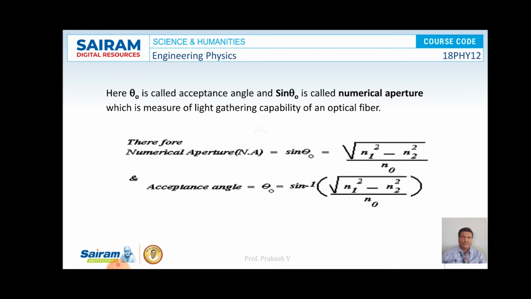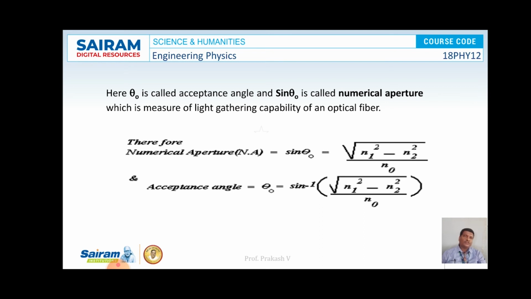Here theta naught is called the acceptance angle and sin theta naught is called the numerical aperture of an optical fiber, which is a measure of the light gathering capability of an optical fiber. Therefore, numerical aperture is denoted by the symbol NA, that is equal to sin theta naught, that is equal to square root of n1 square minus n2 square by n0. Similarly, the acceptance angle theta naught is equal to sin inverse of the numerical aperture, that is sin inverse of square root of n1 square minus n2 square by n0.